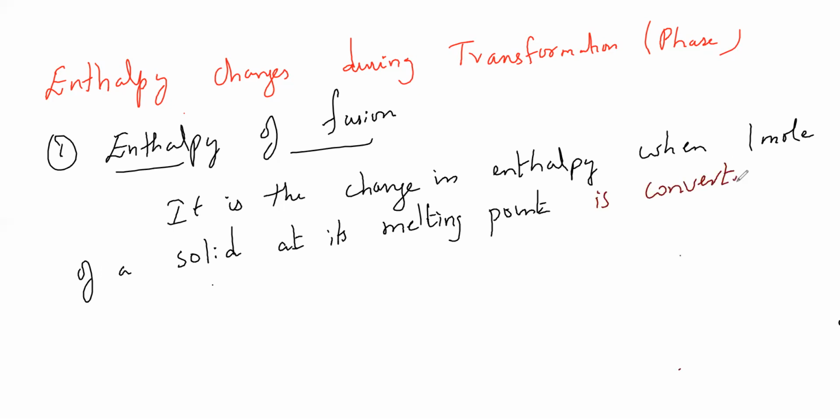That's all. It's converted to liquid. So solid to liquid basically.